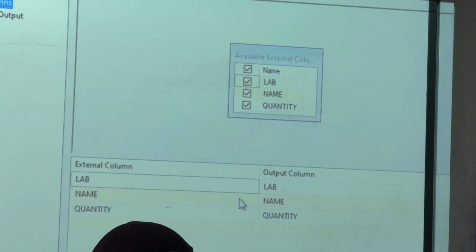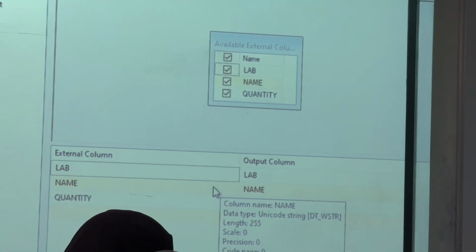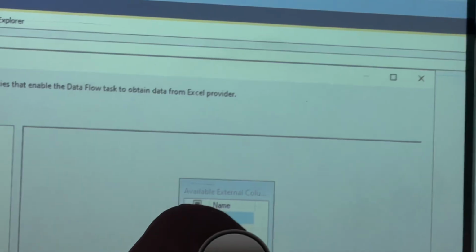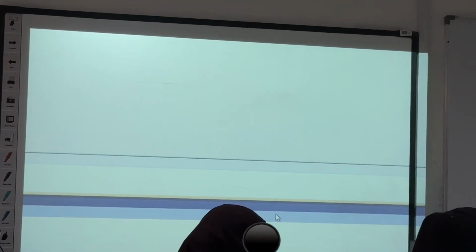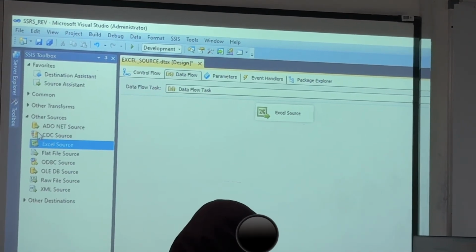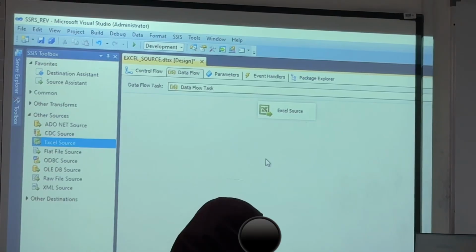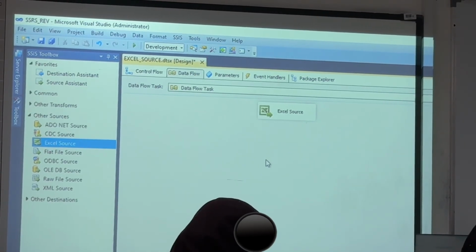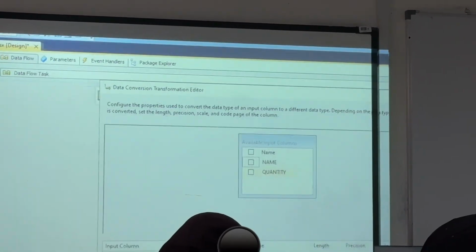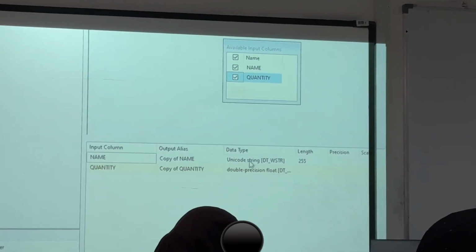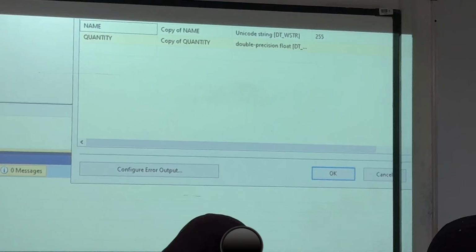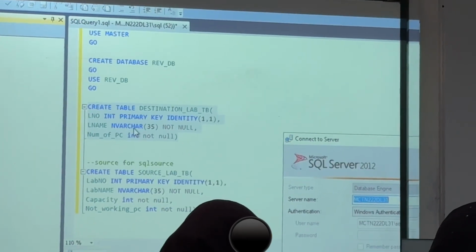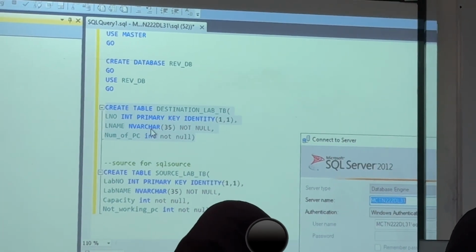All the columns you need. I don't know, teacher. Alright? The name, quantity, that. It is totally different. Their lab name, here name. Their number of PC, here column, right? Don't forget to say what is next. Here, is any conversion required? For example, these two columns I have. Did you notice? The default is coming as Unicode. Check your database and mark up. So it is mapping. Clear?